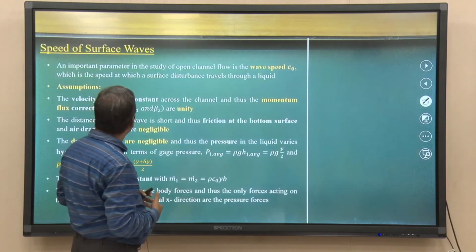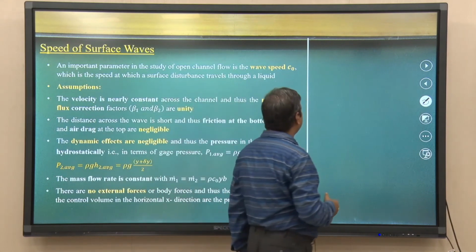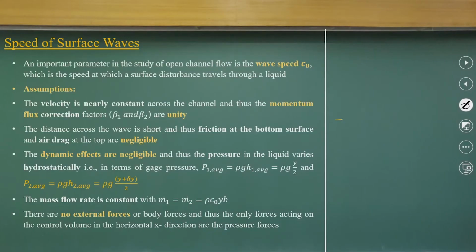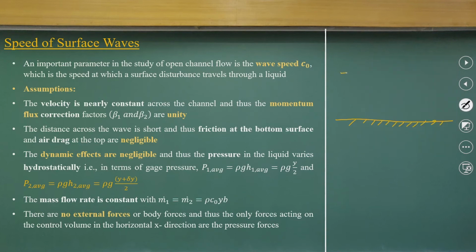Now, let us consider the speed of the surface wave, and I take it in a very simple way. Let me have a flat channel, and I have the depth of the flow here, and I just make a piston here. Okay, so there is a piston here,